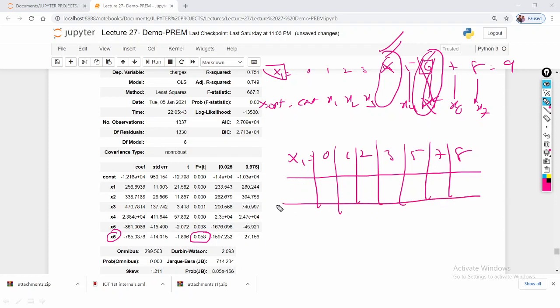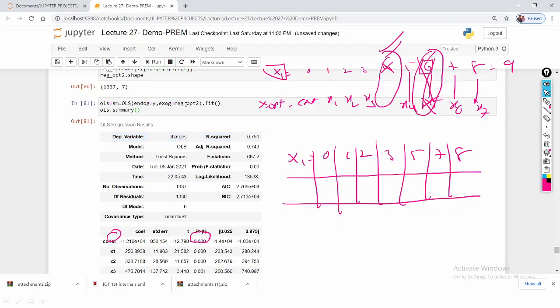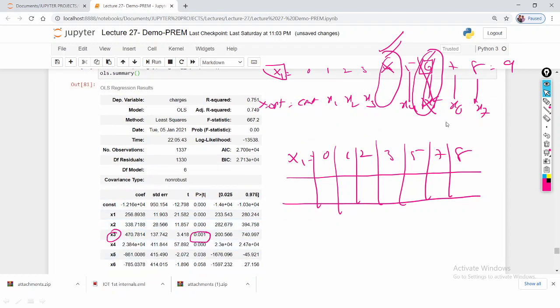And what is the p value? What is the x optimal value? So x optimal means this reg underscore x opt values, x1 to x6. This is the constant, and this is x1, x2, x3, x4, x5, x6.